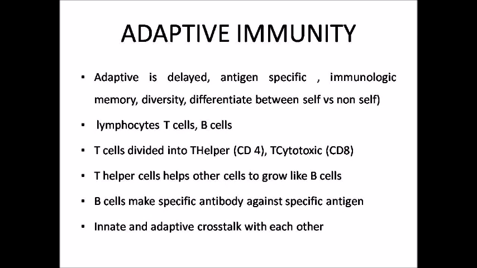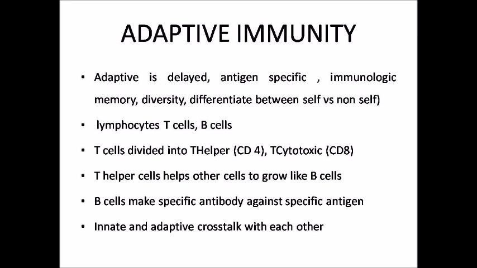The cells involved in adaptive immunity are lymphocytes: T lymphocytes and B lymphocytes. T lymphocytes are further divided into T helper cells and T cytotoxic cells. T helper cells have a receptor on the surface, CD4, and cytotoxic cells have a CD8 receptor on the cell surface.